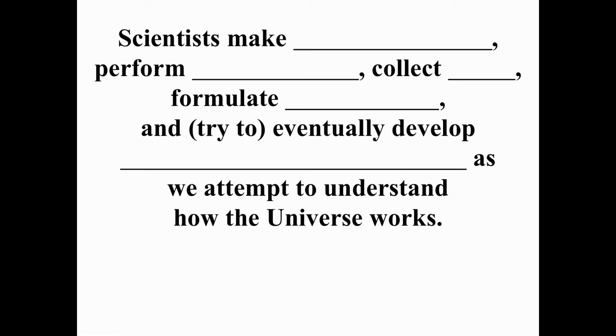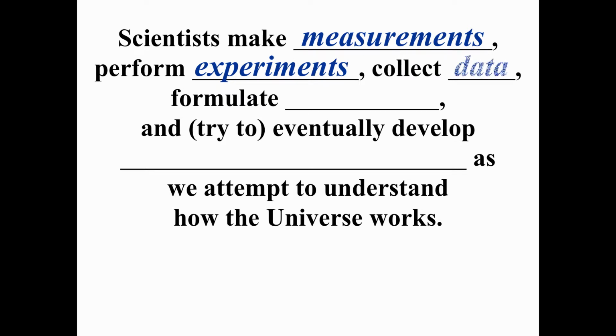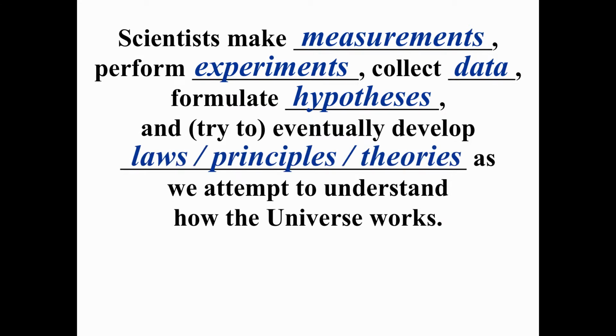Now, recall that what scientists do is they measure things, they do experiments, they collect data, and then they formulate hypotheses, and then they try to put all of this together to make some laws or principles or theories, which are essentially ways to understand how the universe works. And so we've developed an atomic theory, which we're going to look at today.